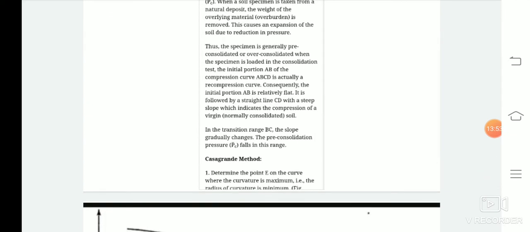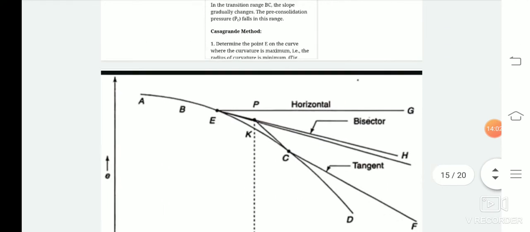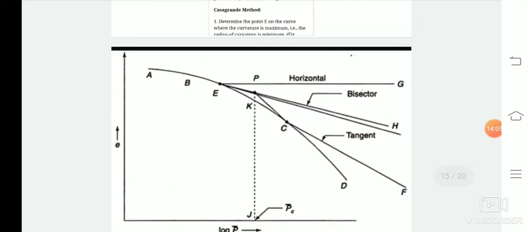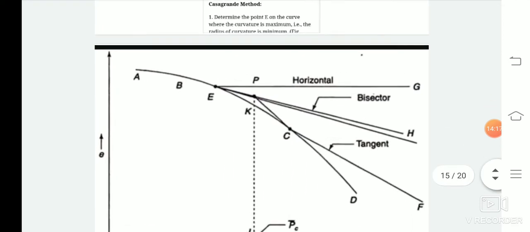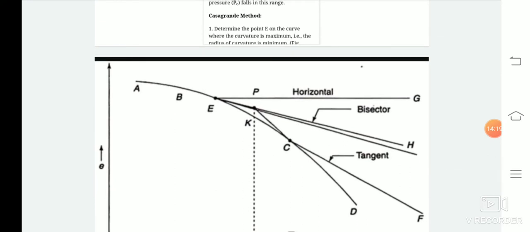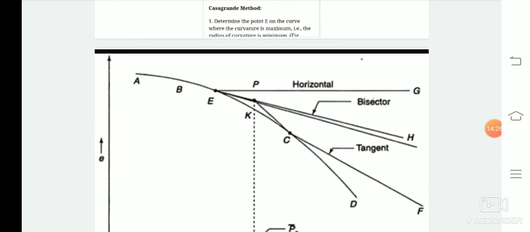So in the transition range BC, the slope gradually changes. The pre-consolidation pressure can fall in this range. If we see here in this curve, the portion CE, here only the pre-consolidation pressure can be found from this portion of the curve. So how can it be measured? The pre-consolidation pressure can be measured by the Casagrande method. So how can the Casagrande method be executed?